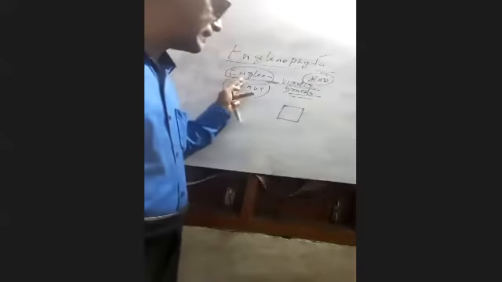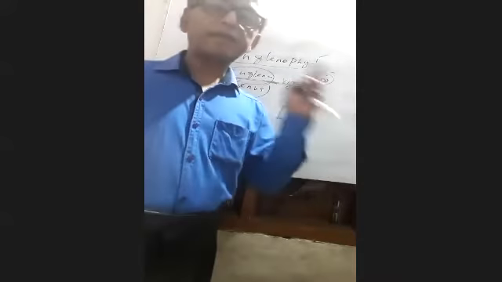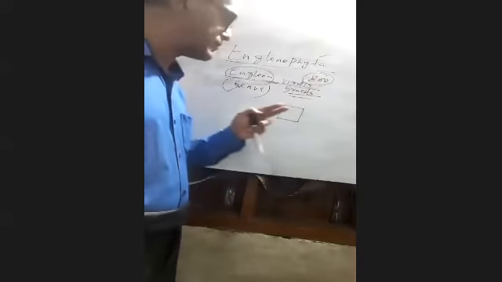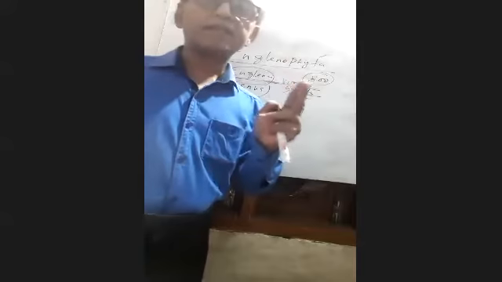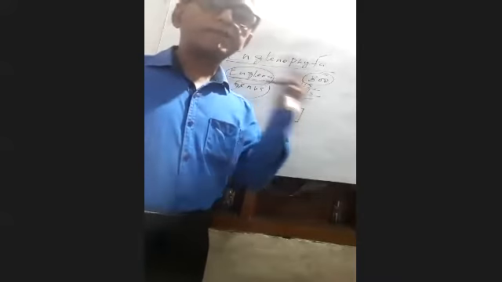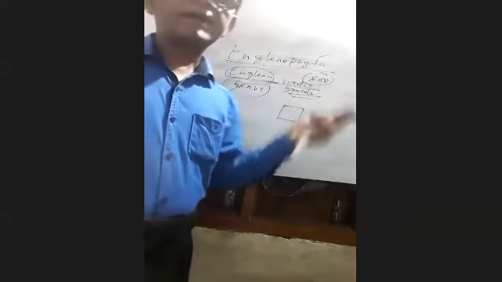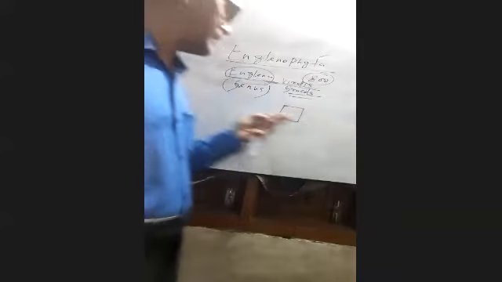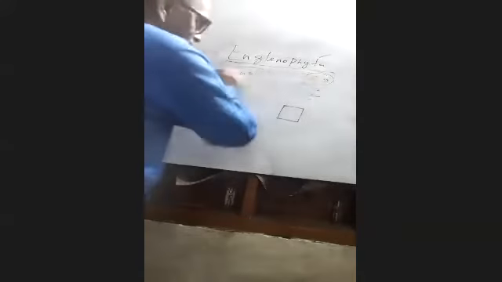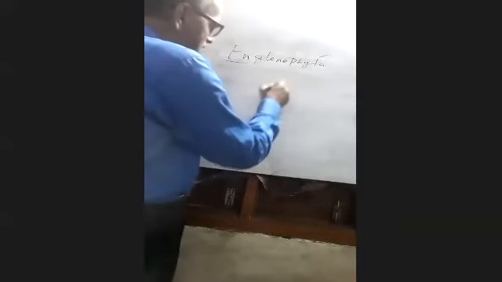So Euglena live in fresh water. Most of them live in fresh water and in stagnant condition. That you will have to remember. Some species also live in marine conditions. And remember that Euglena lack a definite cellulosic cell wall. That means they lack a cell wall made up of cellulose.